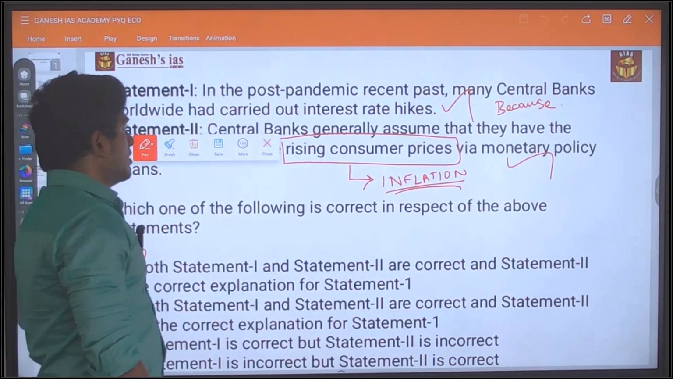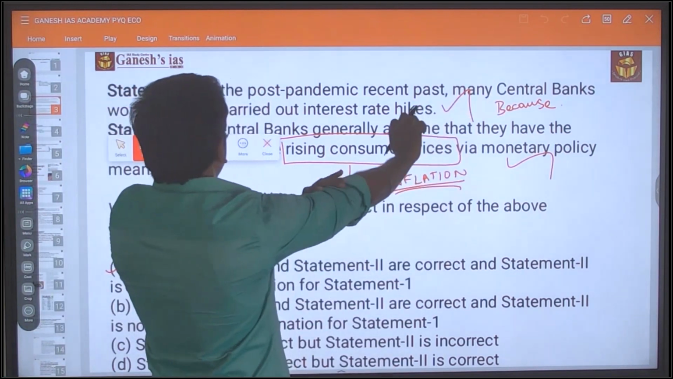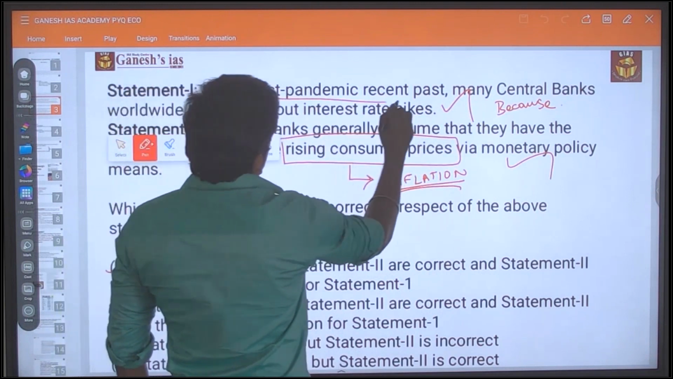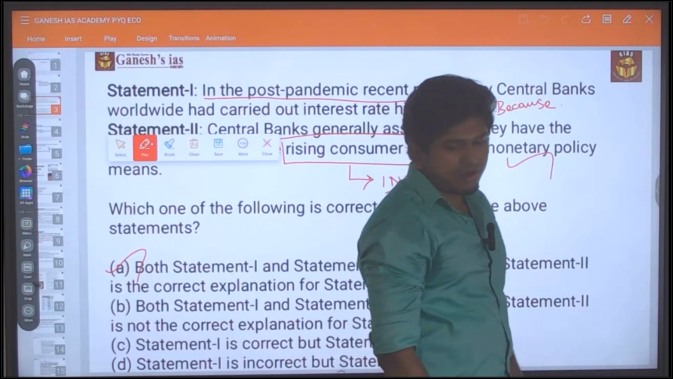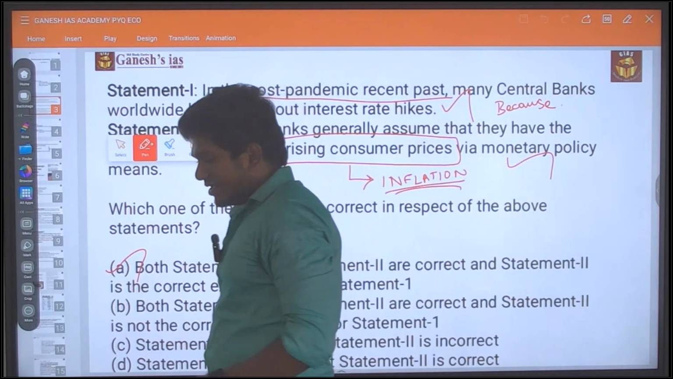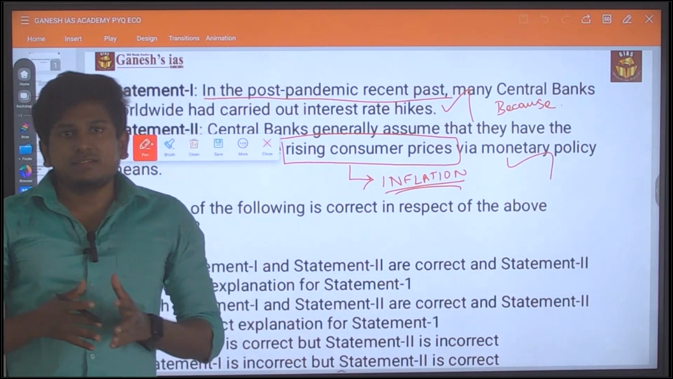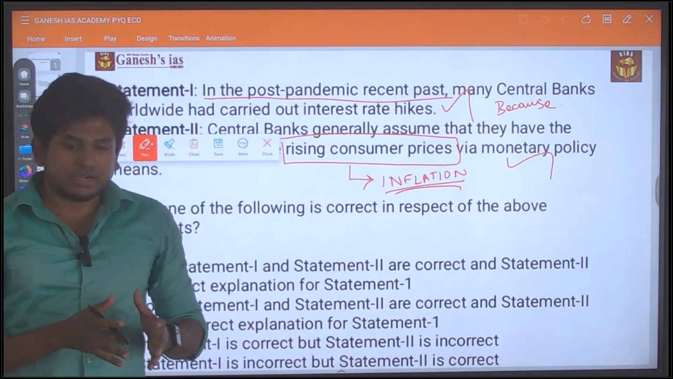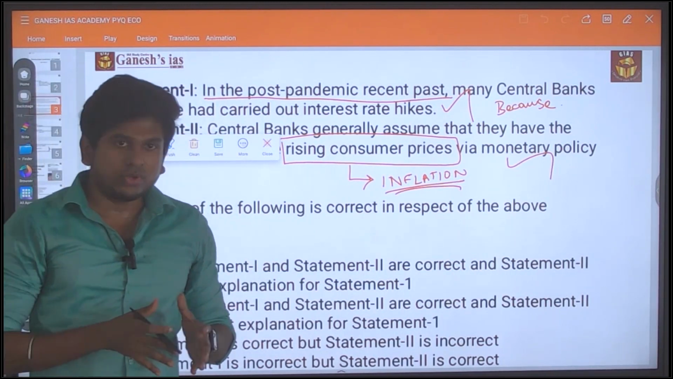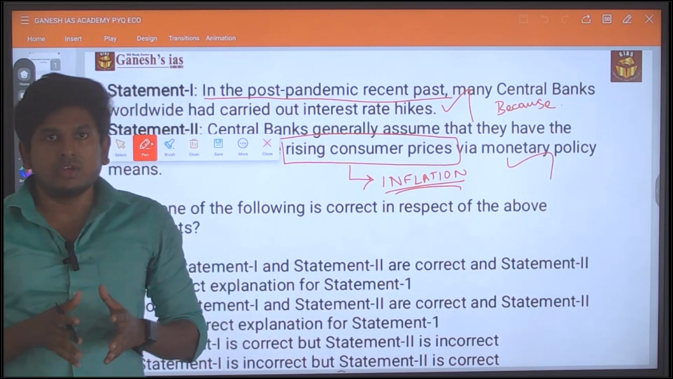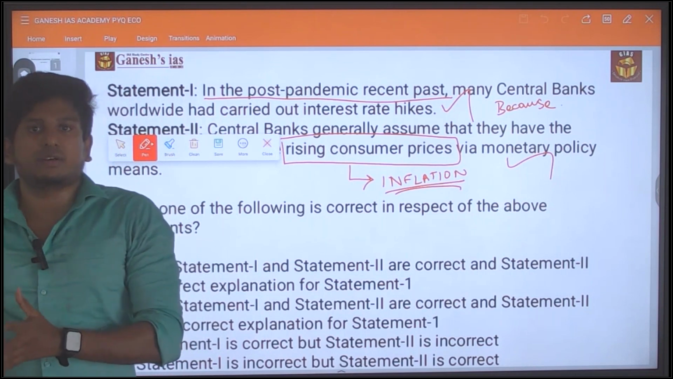Okay, see, there are some terms like post pandemic, recent past. All these things are spoken about. See, in the time of COVID, the country is in a lockdown, and also there is huge unemployment, and there is no economic growth, so there is a deflation in the economy.